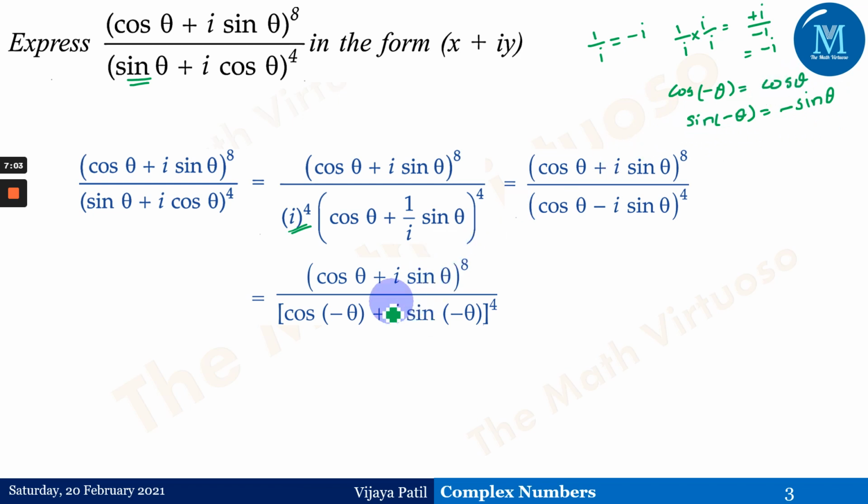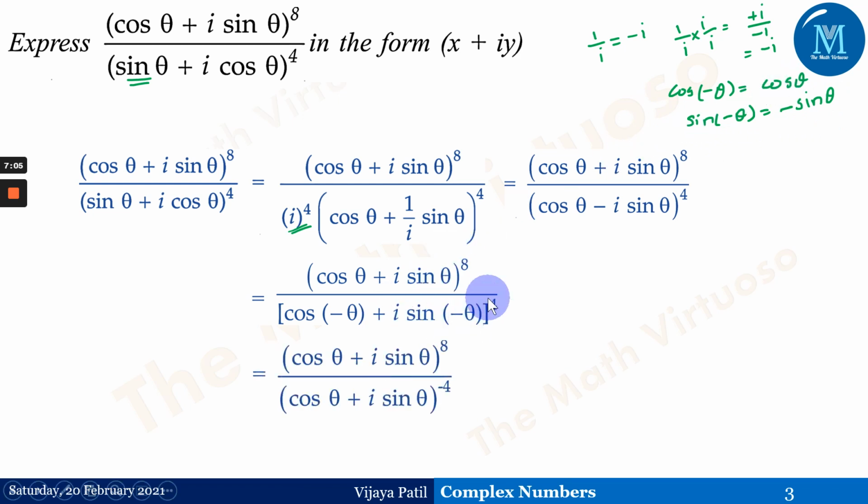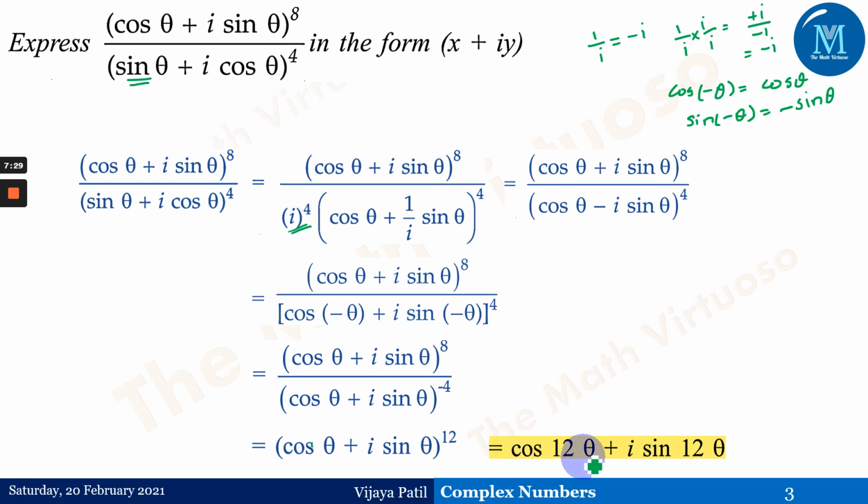This is the same identity we'll be using here with the power 4, and hence, if you observe, we have cos theta plus I sin theta in the numerator and denominator. That means we have found the equal base, and then we'll just add the powers. So this minus 4 will come in the numerator as plus 4. So 8 plus 4 gives me 12. So (cos theta plus I times sin theta) to the power 12 will give us cos 12 theta plus I times sin 12 theta.